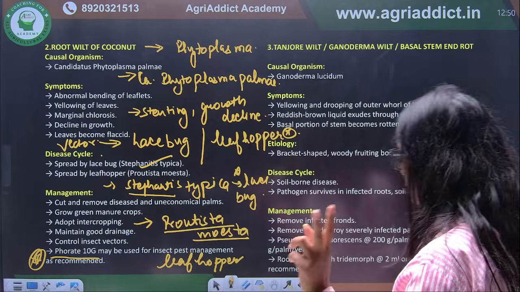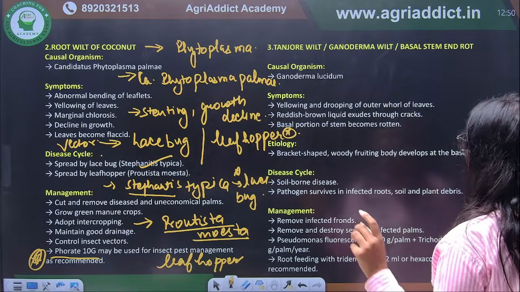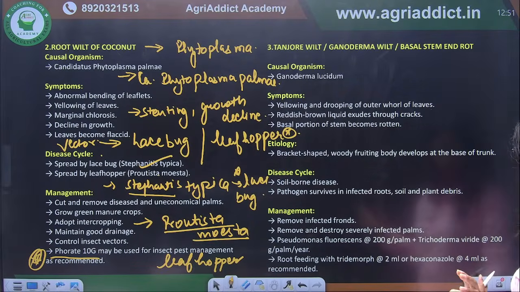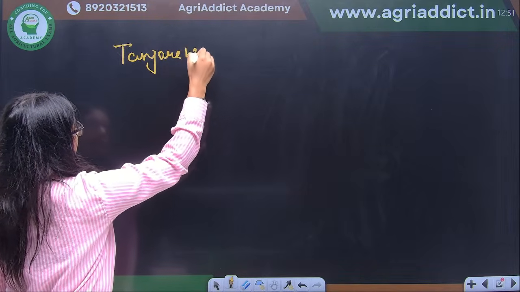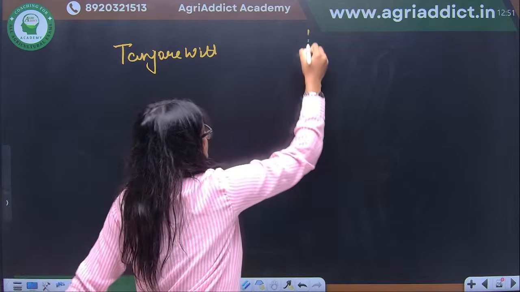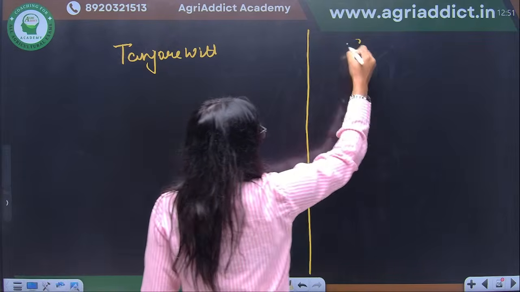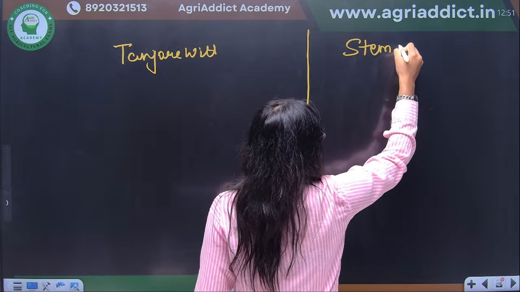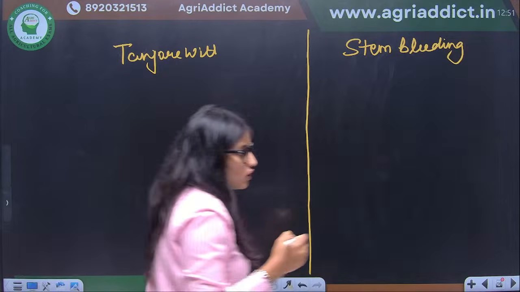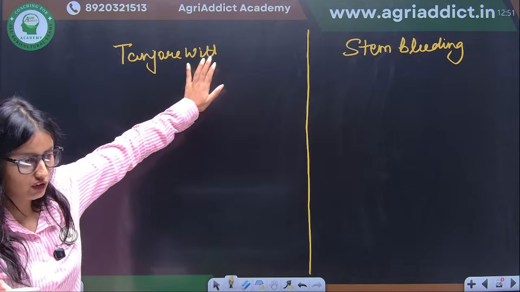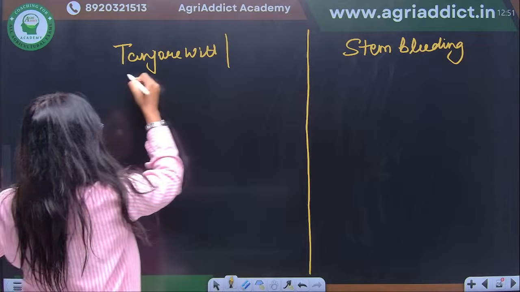Now there are two important diseases of this coconut. One is Tanjore wilt. Next we have stem bleeding. So what is the causal organism? In your exam, Tanjore wilt is also known as basal stem rot.